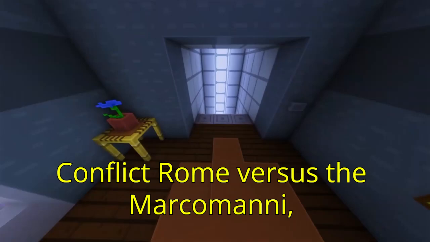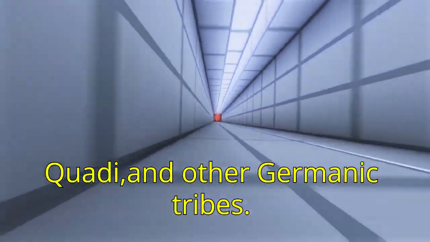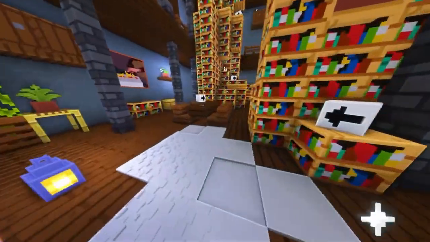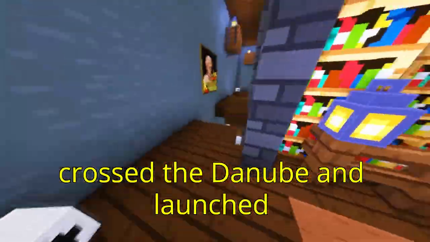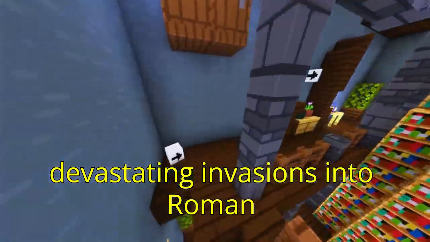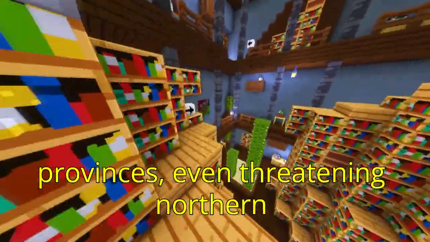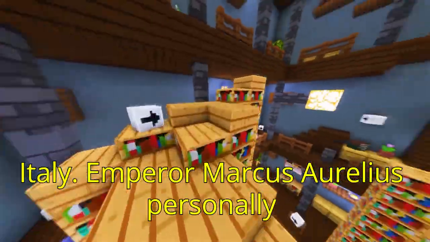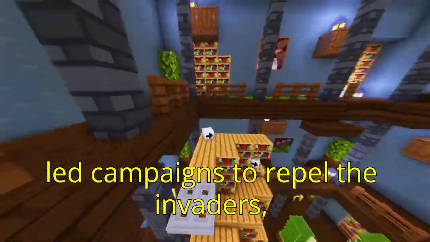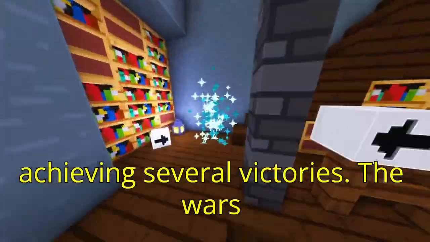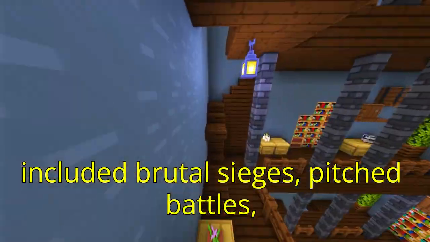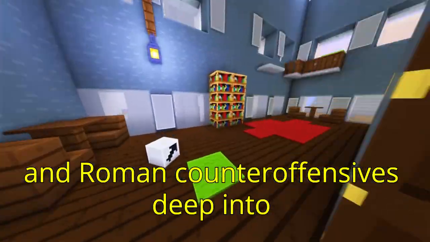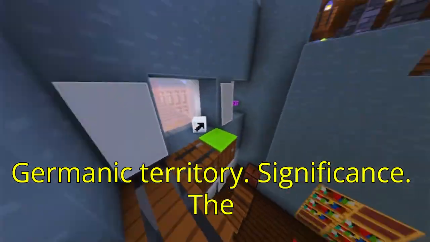3. The Marcomannic Wars, 166 to 180 CE. Conflict: Rome versus the Marcomanni, Quadi, and other Germanic tribes. Key battles and events: Germanic tribes crossed the Danube and launched devastating invasions into Roman provinces, even threatening northern Italy. Emperor Marcus Aurelius personally led campaigns to repel the invaders, achieving several victories. The wars included brutal sieges, pitched battles, and Roman counteroffensives deep into Germanic territory.